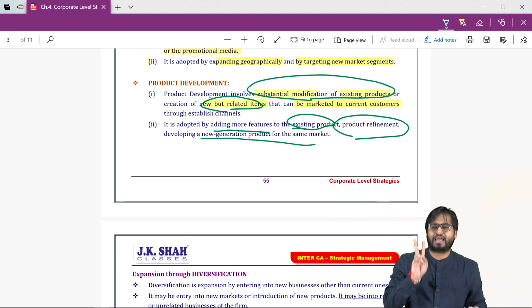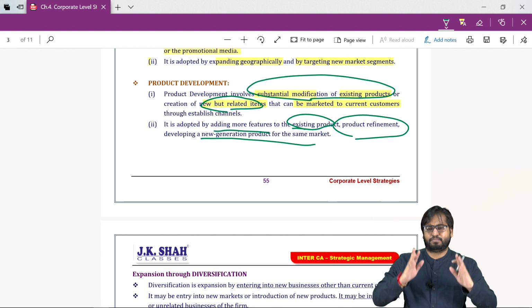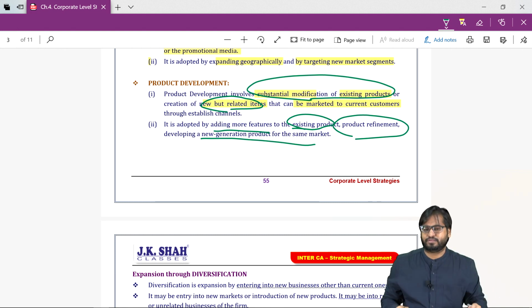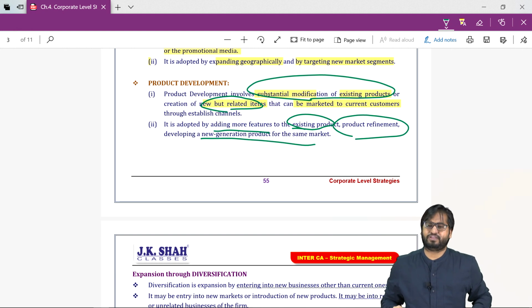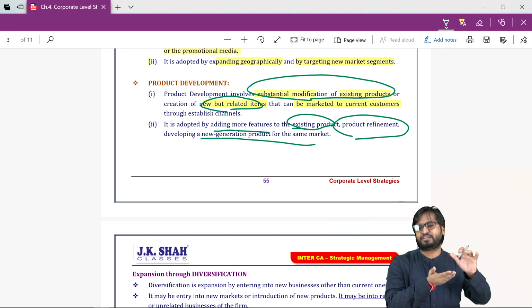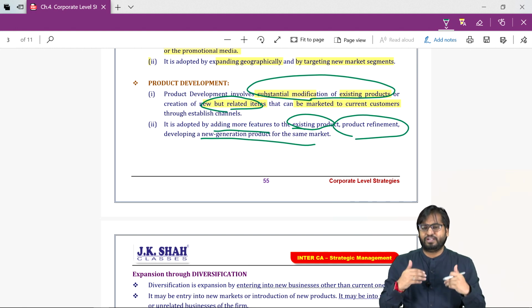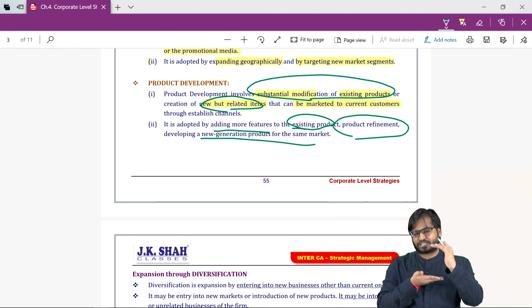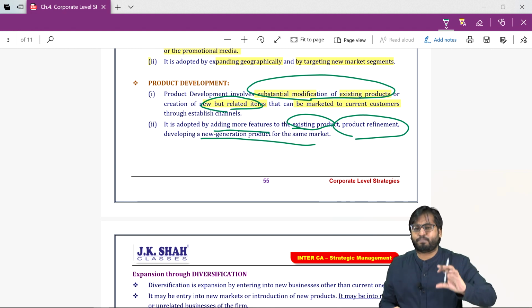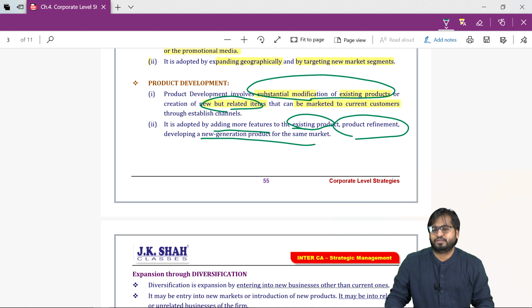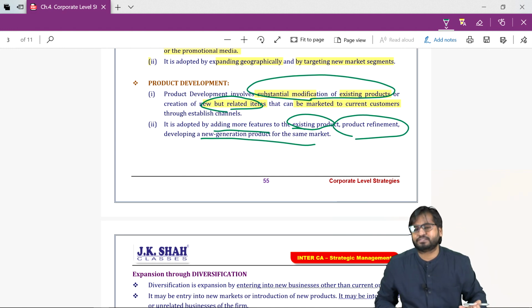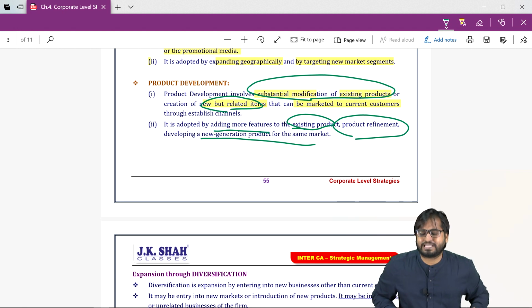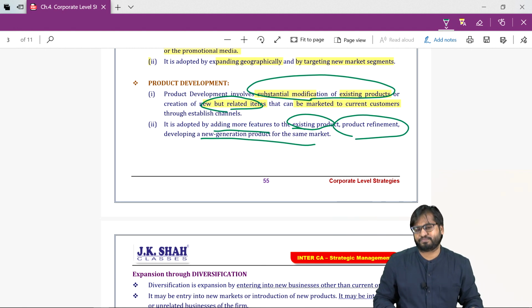So vertical will have two sub parts, backward and forward. Then we have horizontal diversification. In horizontal diversification, we are a manufacturer and now we try to manufacture complementary products. We are trying to offer something which is related to our existing product. That will be called horizontal diversification.